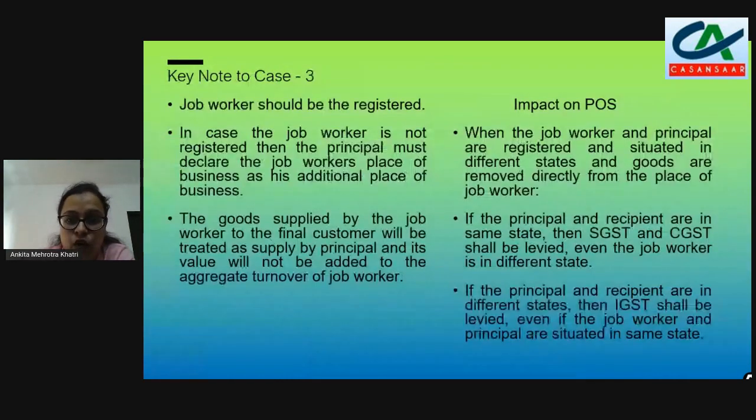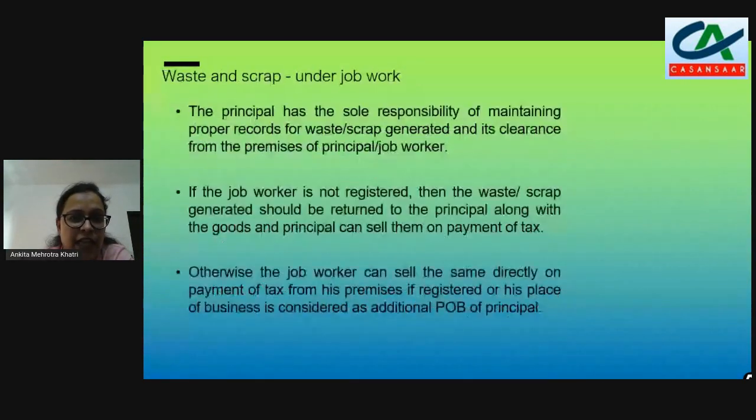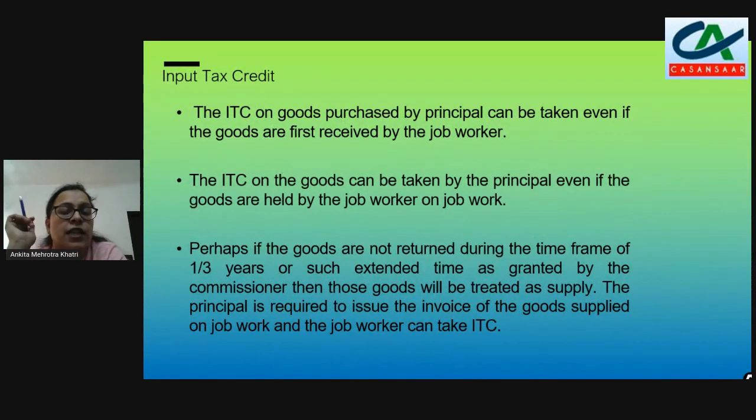Even if the goods are not first received by the principal, the principal can take the input tax credit on the goods received by the job worker, because the invoice is in the name of the principal. The ITC on the goods can be taken by the principal even if the goods are held by the job worker on job work.